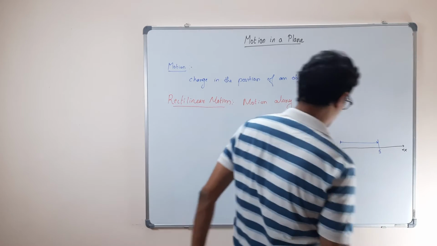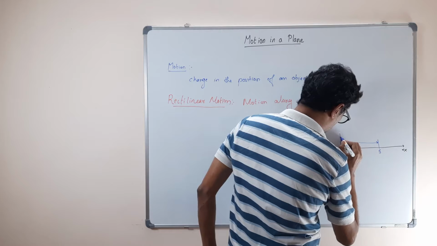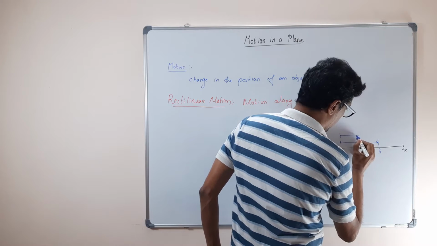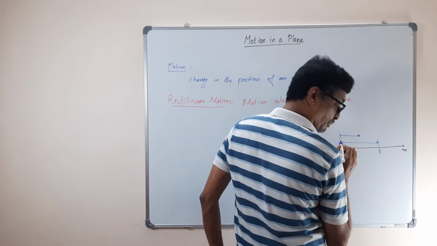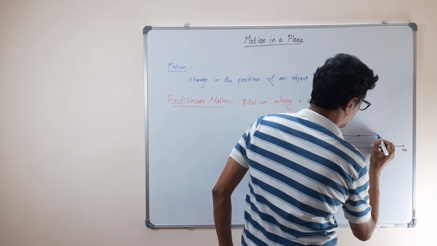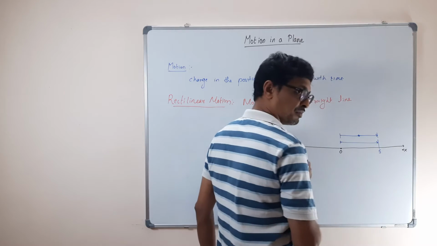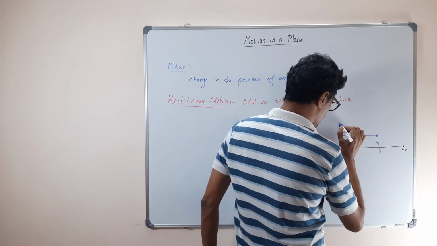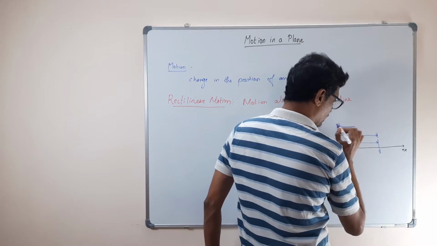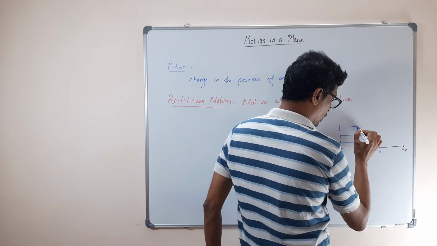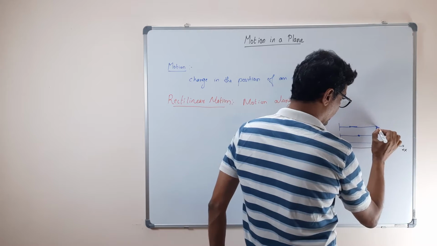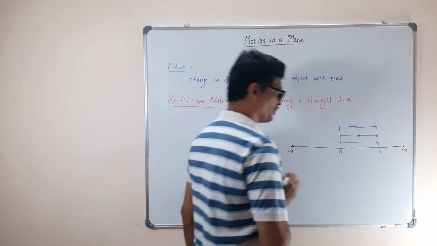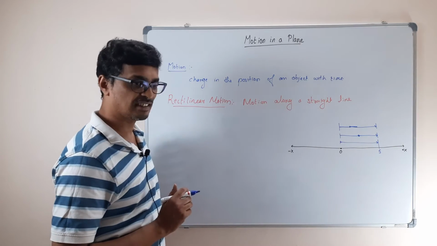The second case, what happened? I dropped the ball. The ball was coming down, I stopped it in between for some time and then I released it. The third case, what happened? I dropped the ball, I caught it, threw it back up here, and then it again went and hit the ground. Correct? These are the three cases.